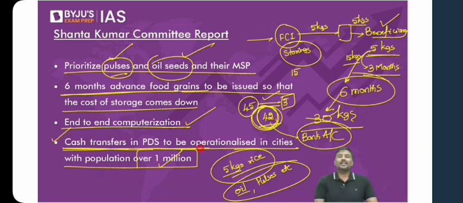Cash transfers rather than providing food grains at subsidized prices. We are trying it out in some of the union territories. Not very successful. Why? What is the guarantee that you use 42 rupees to purchase food grain only, or milk only, or for that matter even pulses only? There is absolutely no guarantee here. So these are some of the very important recommendations of the Shanta Kumar Committee. Done.